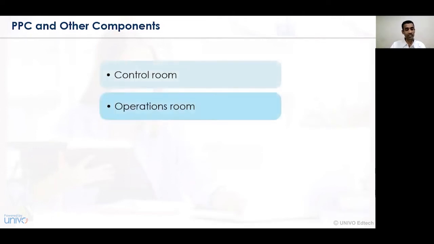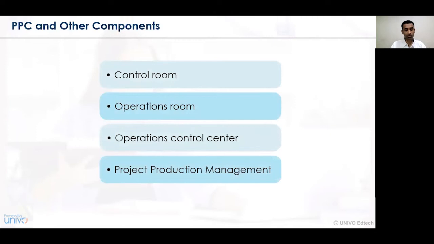With respect to the PPC, that is production, operational activities and control, the other components that have been associated are the control room, the operations control center, and the project production management. In terms of the control room, all the activities that need to be conducted in a business organization or the manufacturing unit are controlled from this particular location. The strategic or operational decisions are provided from the control room. It is a strategic business unit of a certain organization.